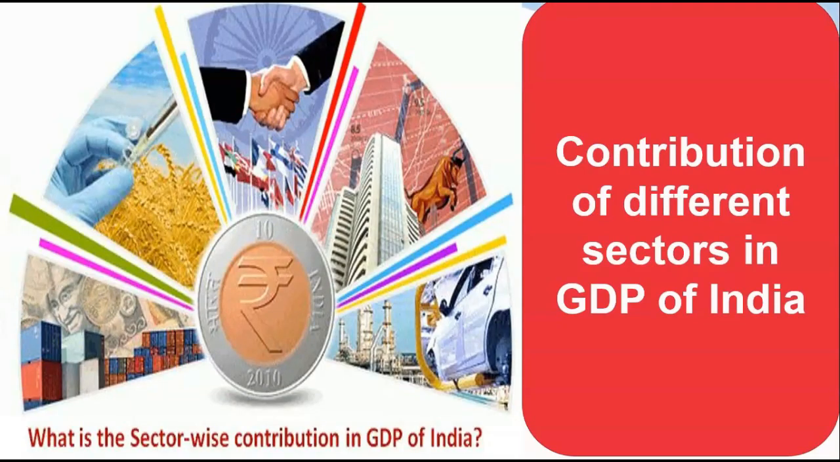Contribution of different sectors in the GDP of India. The services sector is the largest in India. The services sector accounts for 53.66% of total India's GVA of rupees 137.51 lakh crore. The industrial sector is at the second spot and contributing around 31% of the Indian GDP. The agriculture sector is at the third spot and contributing around 16% of the Indian GDP.